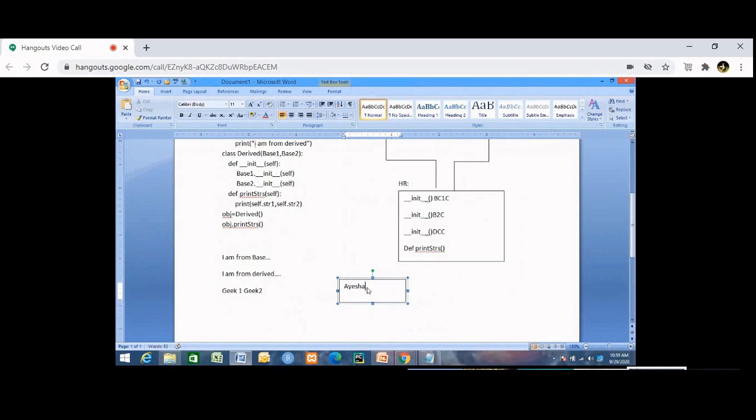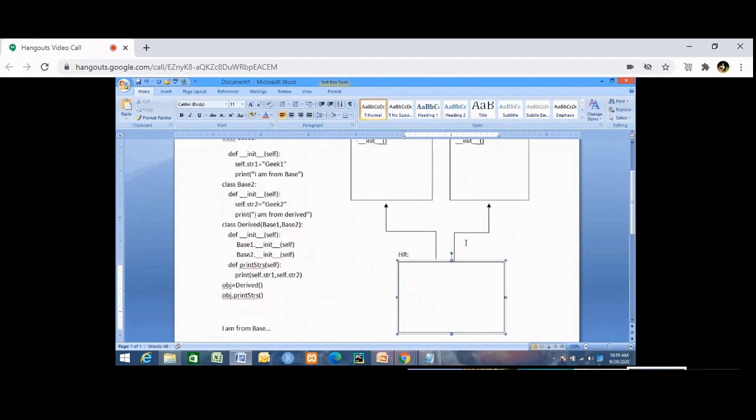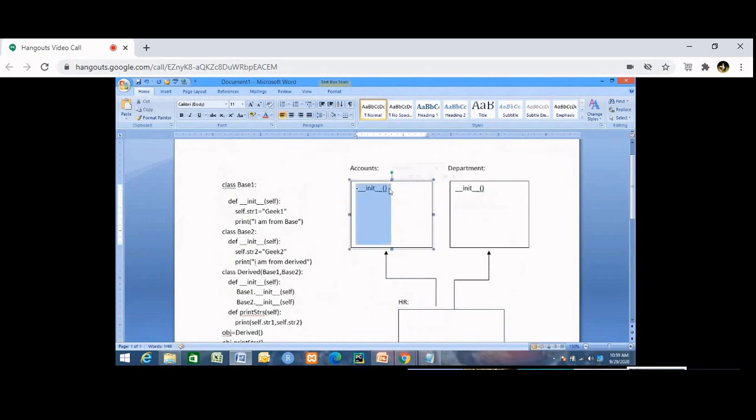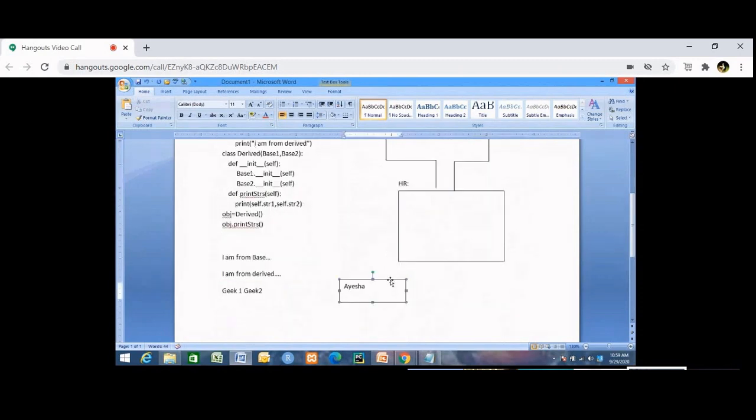Now, Aisha's salary I want to calculate. So I am putting Aisha as an object of the HR class. I will remove all this so that you will not get confused. Now, Aisha is an object of which class? HR class. In the HR class, there is one method called compute salary, which will basically calculate the salary of an employee.